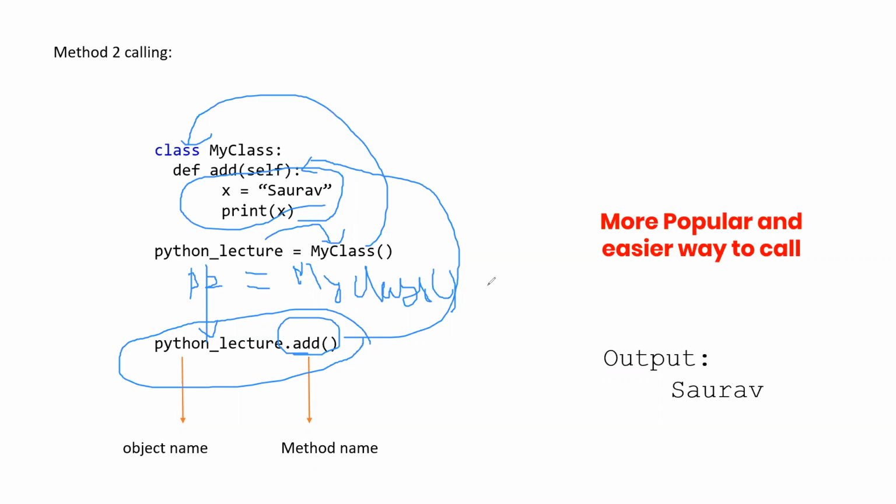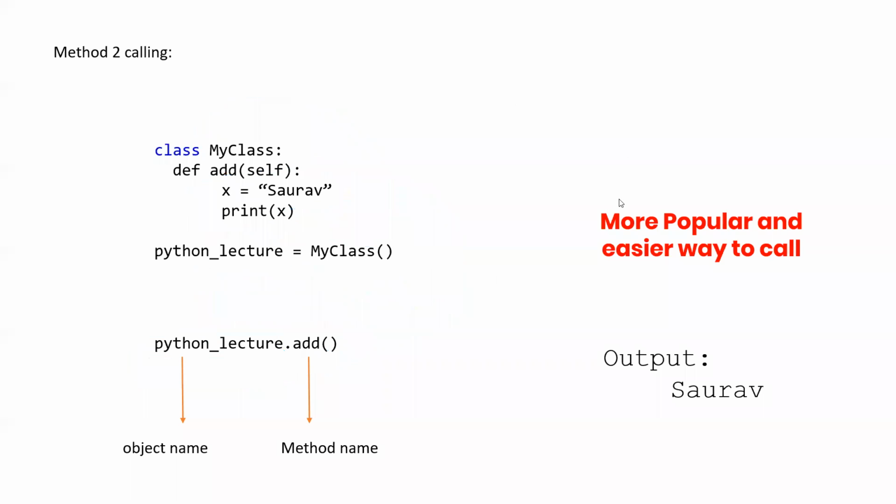That's why in Python we always call using objects. So this is the more popular way. Use this method always. Do not get indulged in the previous method that we used. It will be more complicated for you as well. It's much easier to call using this method. Okay, everyone got this, or should I repeat this one? Because these things are very important, and you will get jumbled up learning this.